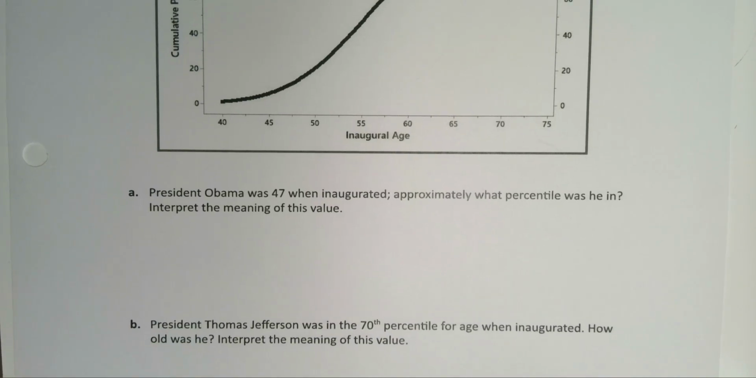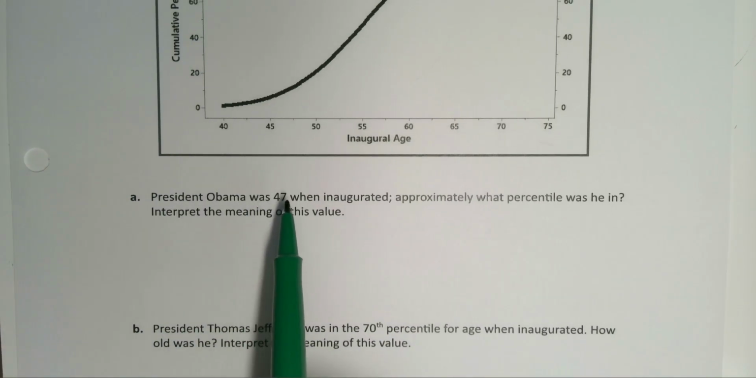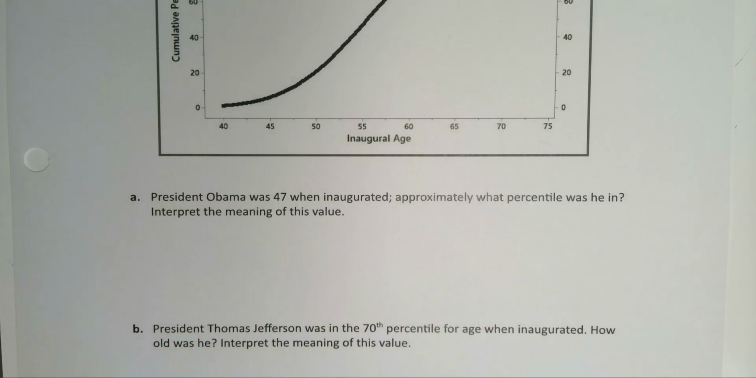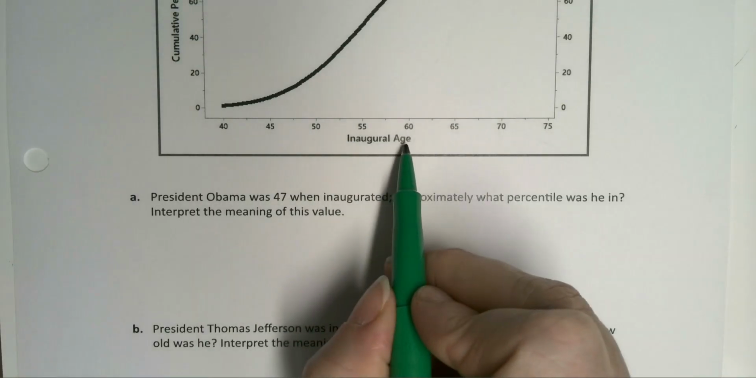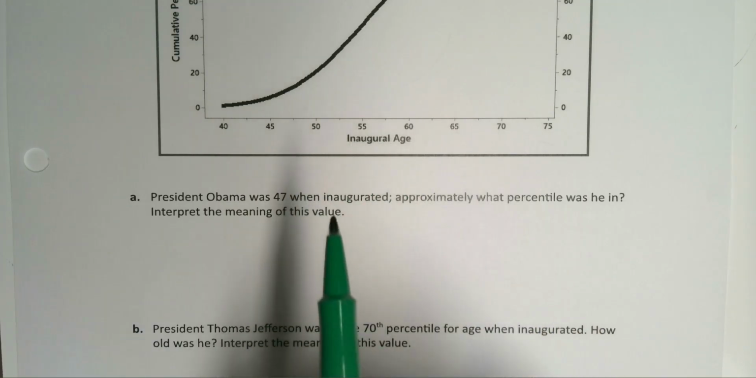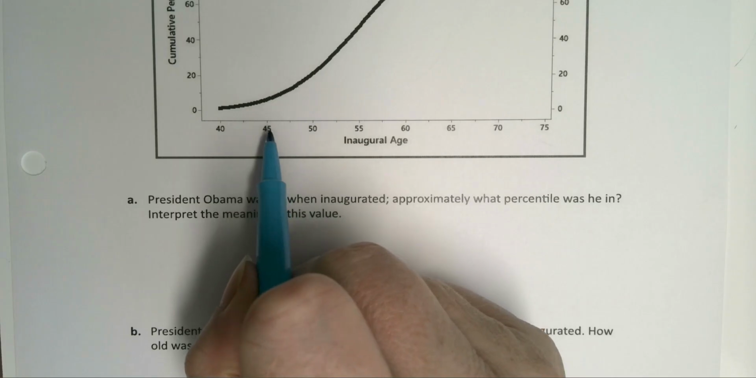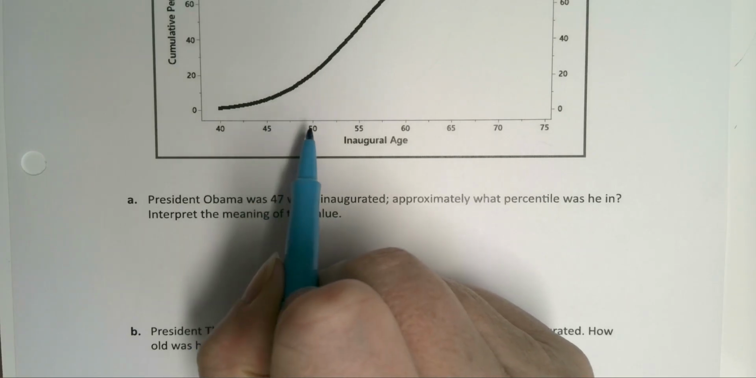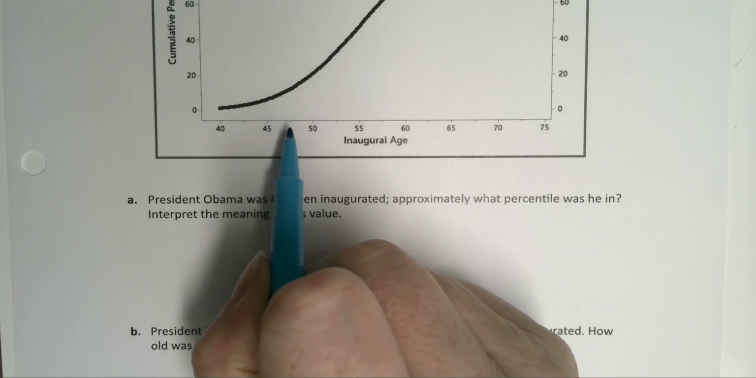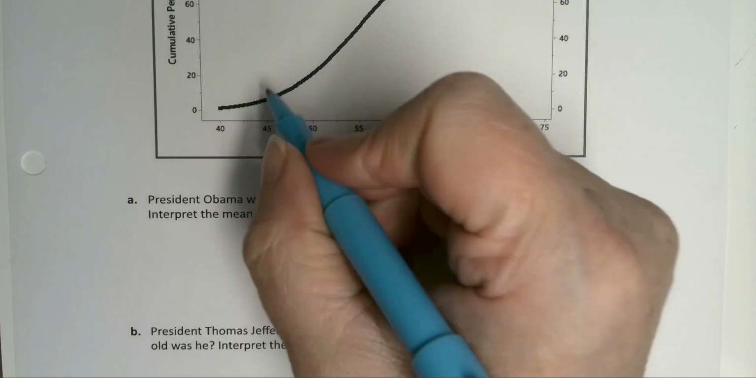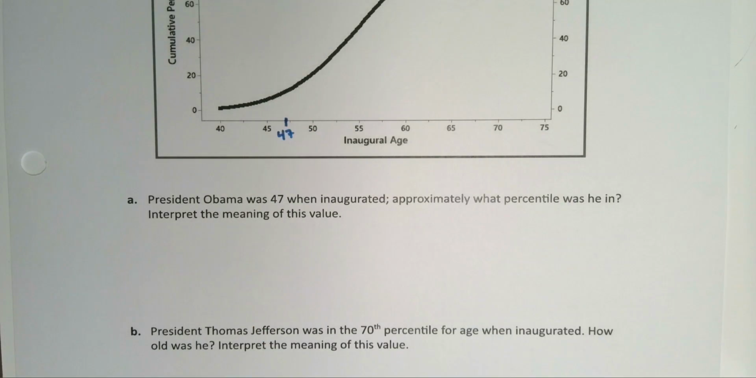Okay, so President Obama was 47 when inaugurated. So approximately what percentile was he in? Okay, so the ages are down here. So you're going to take, let me do him in blue here. So you're going to go to 47. So this is 45, this is 50. So that's 47 and a half. So 47 would be right about there. Right, so that's 47. Just kind of eyeballing it.